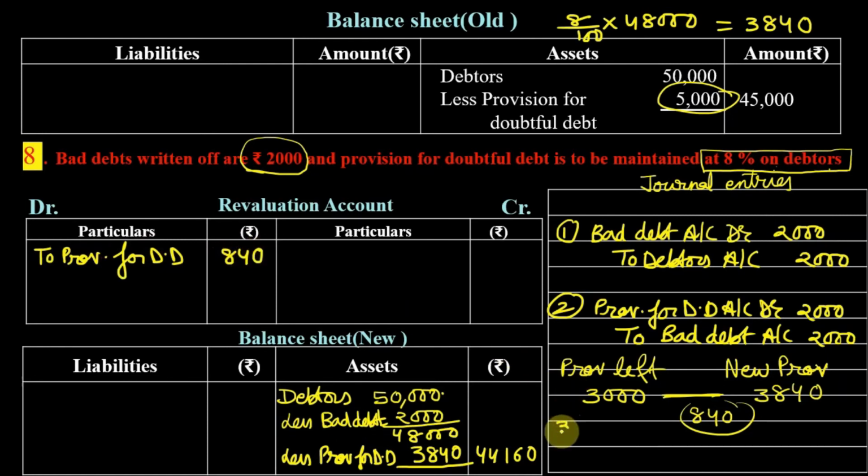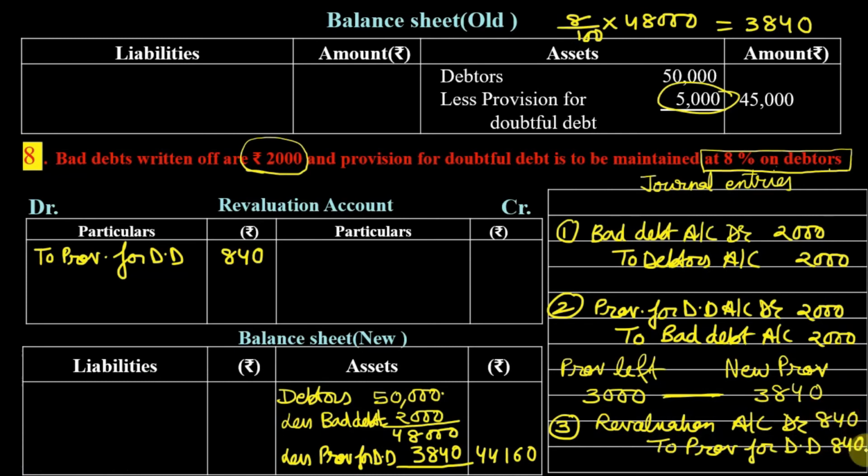The journal entry for the same will be revaluation account debit to provision for doubtful debt, 840. I hope it is clear to all of you that we need to compare how much provision is left and how much new provision we have to create, and accordingly we have to transfer the amount to revaluation account.